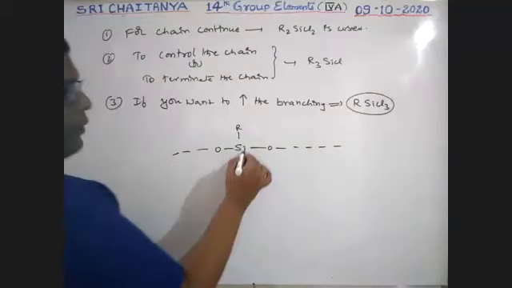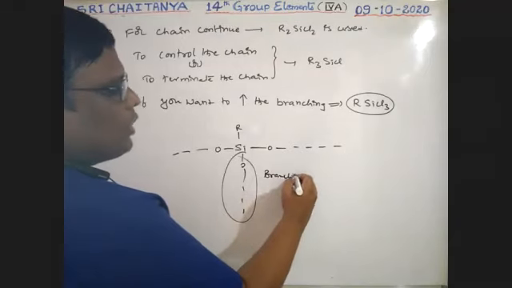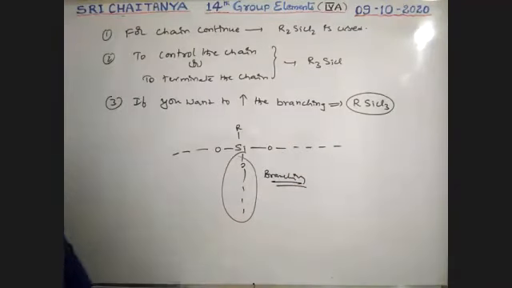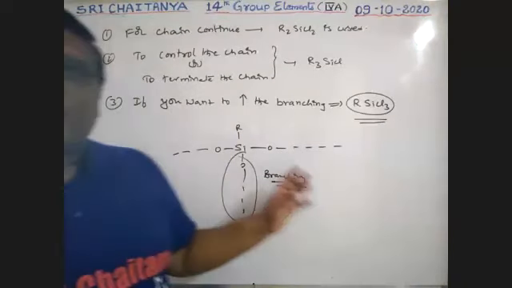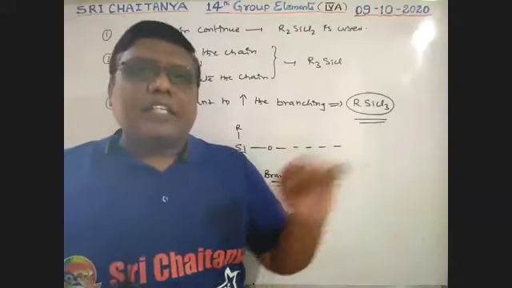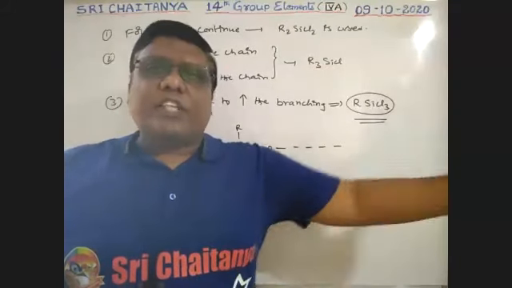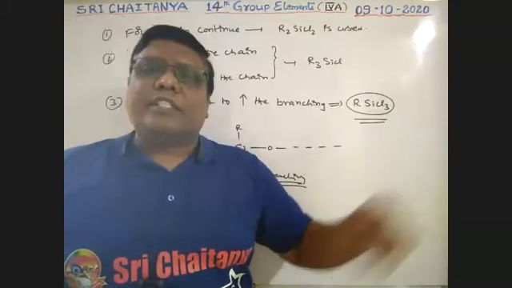So here, branches are available. So it is branching. To increase the branching, RSiCl3 is used. To close the chain, R3SiCl is used. If you want just a single chain, R2SiCl2 is used.